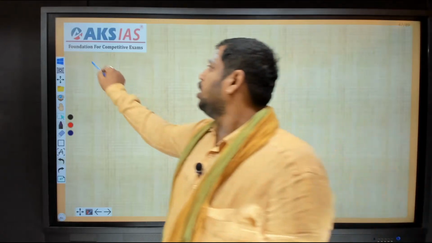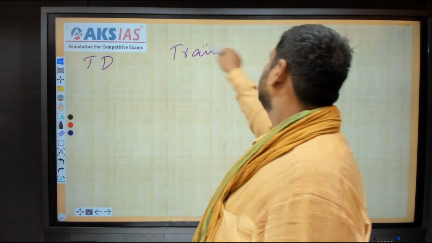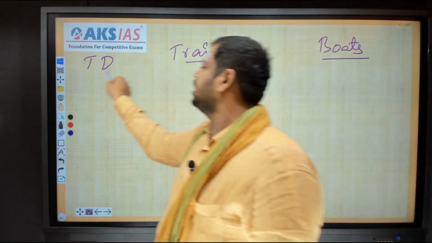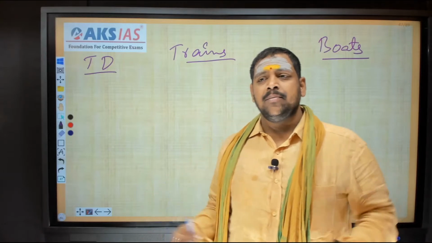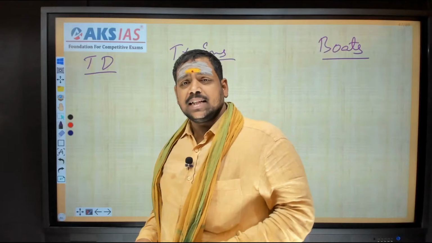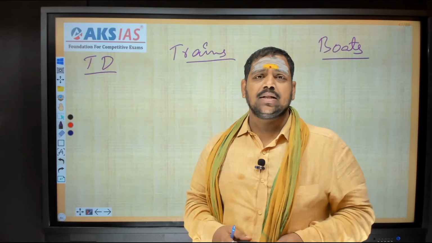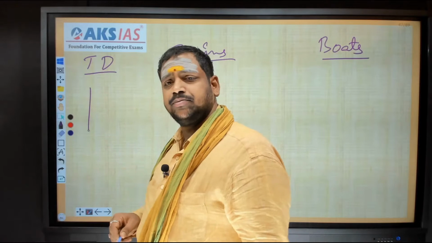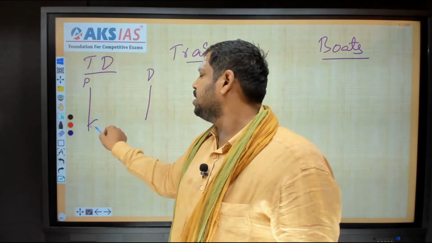Right, first of all, time and distance and trains, I'm explaining the differences between these 2, and then regarding boats also to you, okay? These 3 points that I'm differentiating, I'm not explaining them, I don't want to go through them in detail. I'll differentiate them, okay? Suppose if you observe a point in time and distance, as a subtopic of time and distance, we discussed a topic called arrivals and departures, okay? In arrivals and departures, we discussed, suppose a train started here at Pune, another train started at Delhi, and the distance between them is something